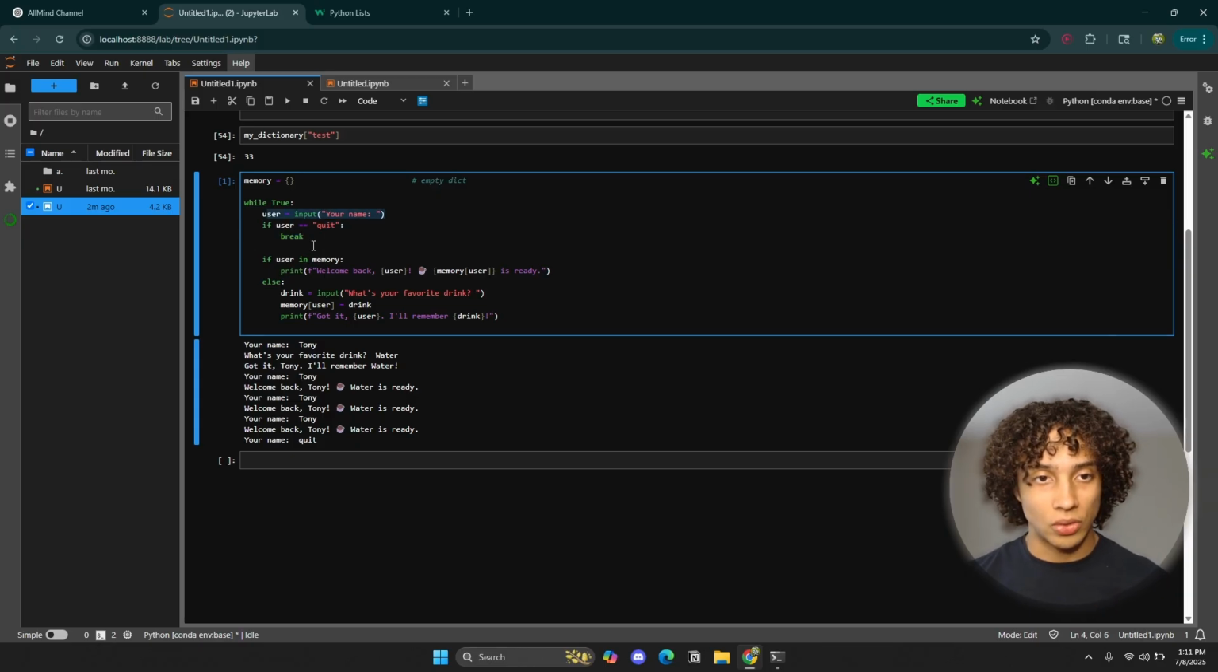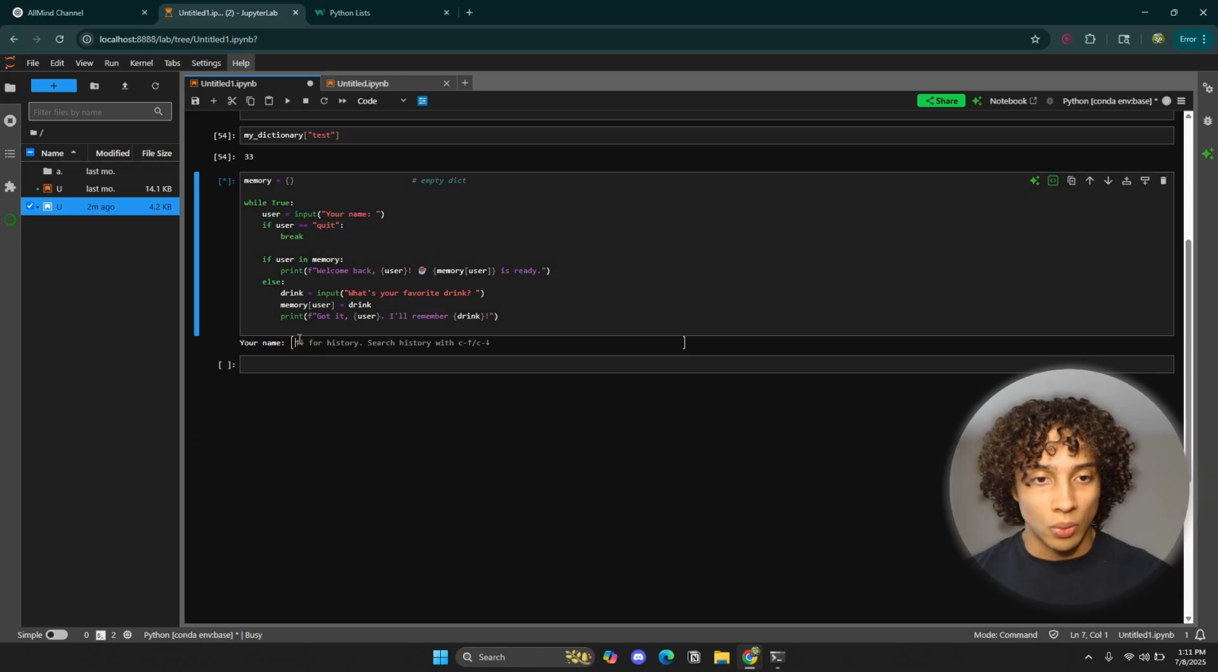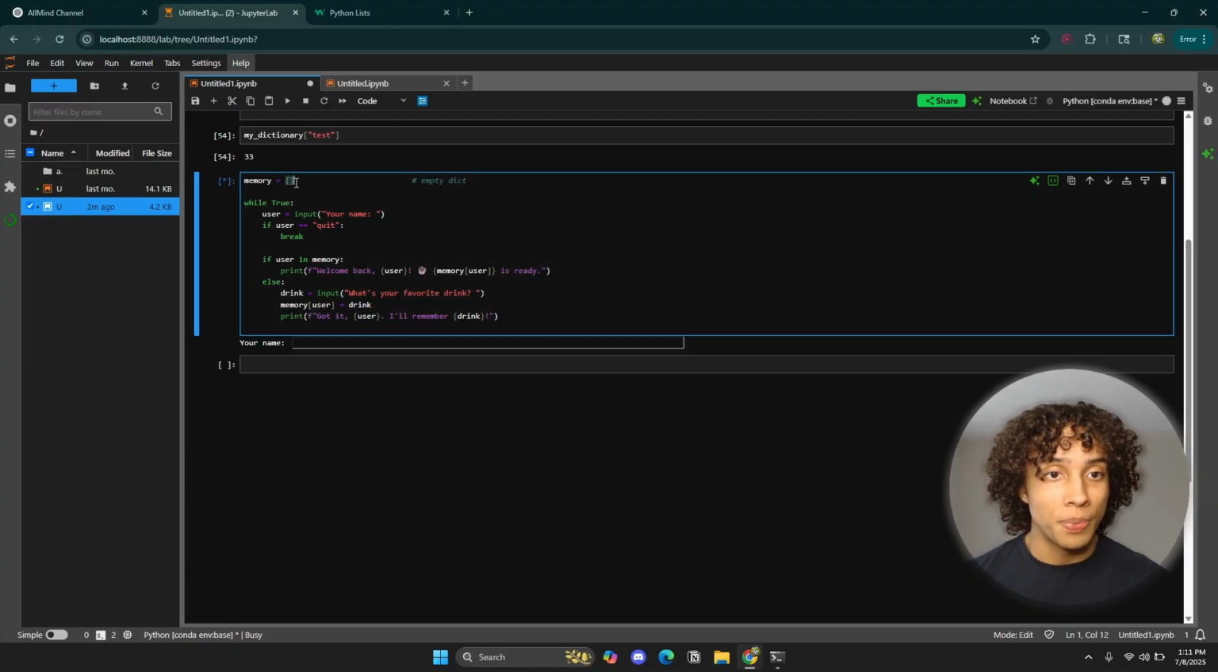So let's run this program just to explain. Right here it's asking for my name. So the first line, Python is entering the program, right? It's defining a data structure, an empty dictionary. This is an empty dictionary right here. So we're calling it memory. It's reading the next line, and it's entering the while loop.